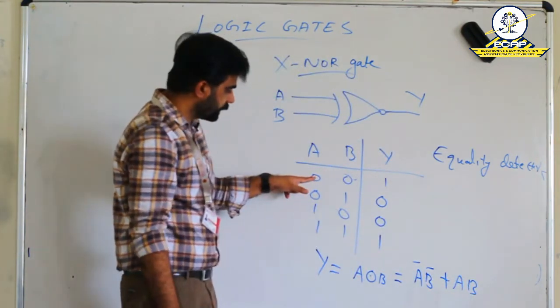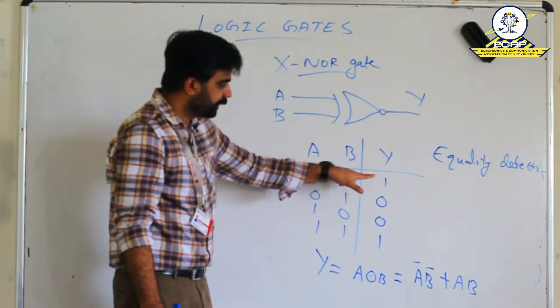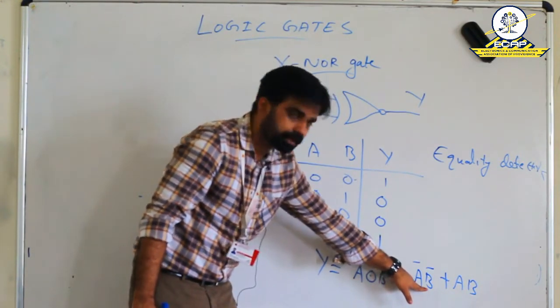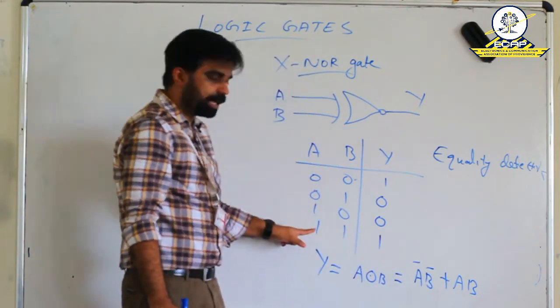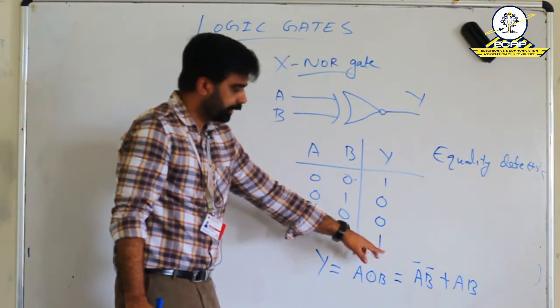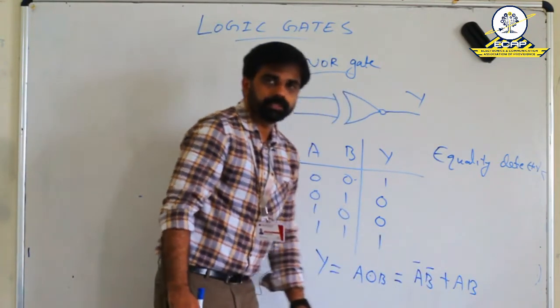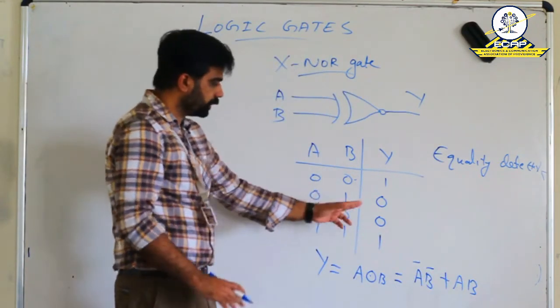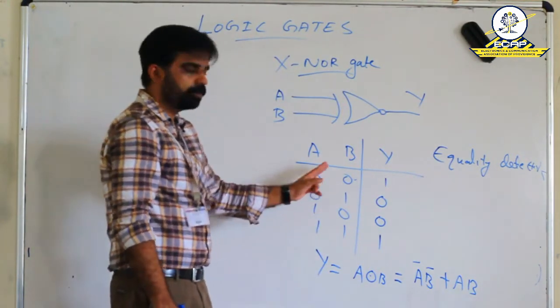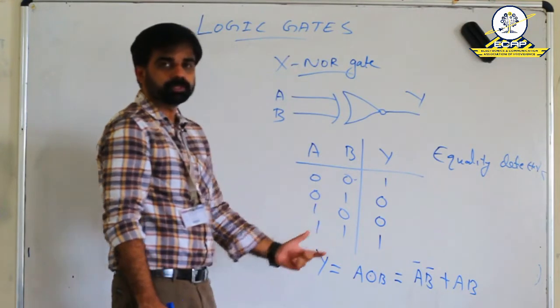That is in the first case A bar B bar, then the output is high. That is this expression A bar B bar plus the last case both inputs are high, then the output is high. That is AB. So we will get this high value only in the first and last cases. Both inputs are 0, both inputs are high.